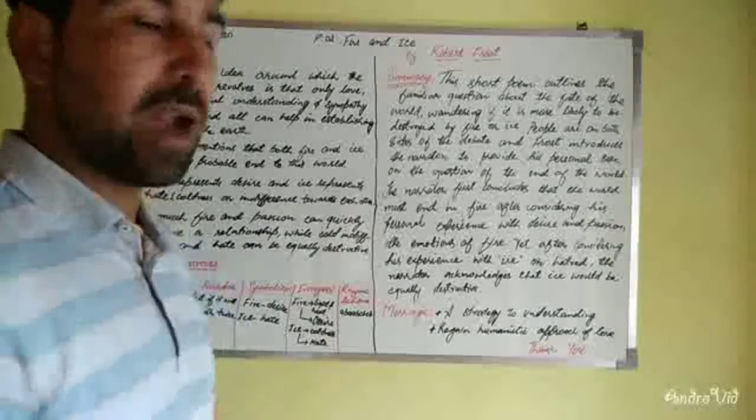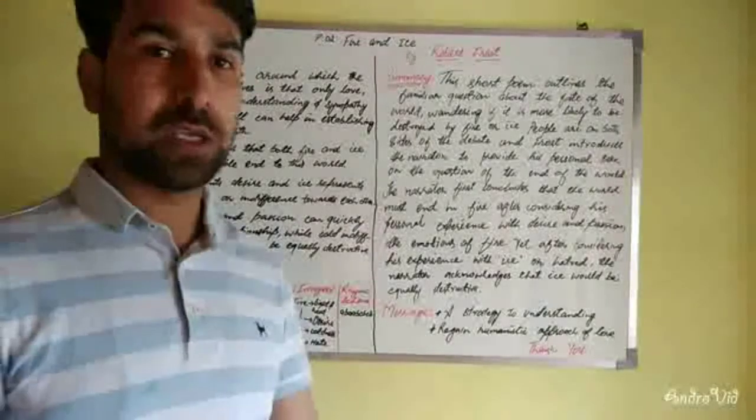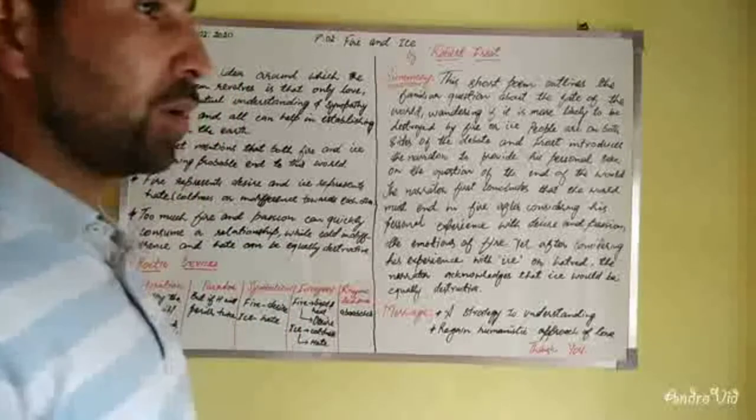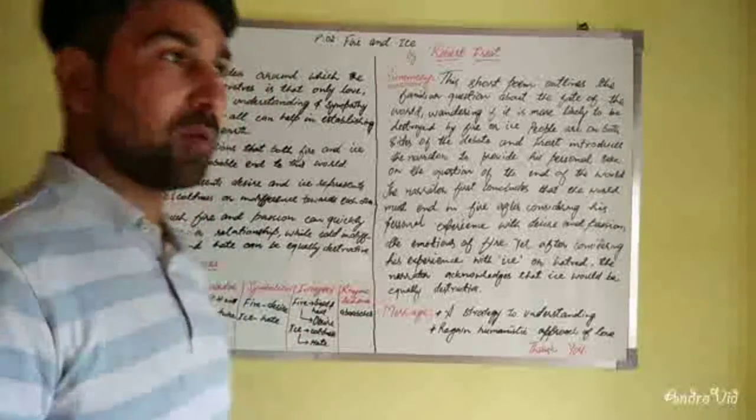Good morning friends, here I am with another topic of class 10th. It is Fire and Ice, the second poem written by Robert Frost. So today we are going to discuss this very poem.